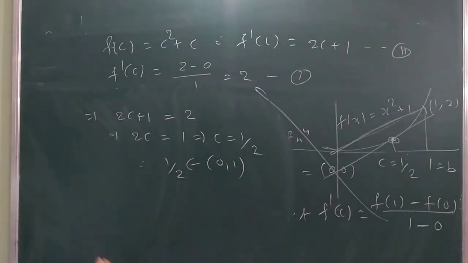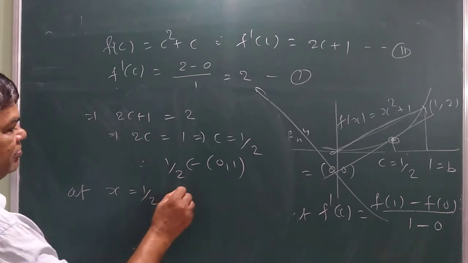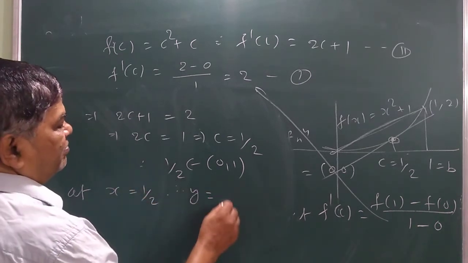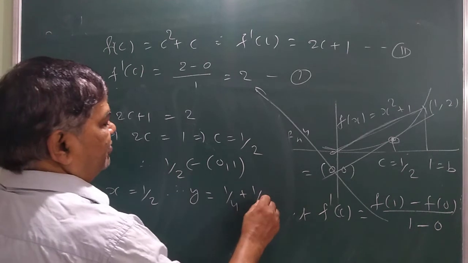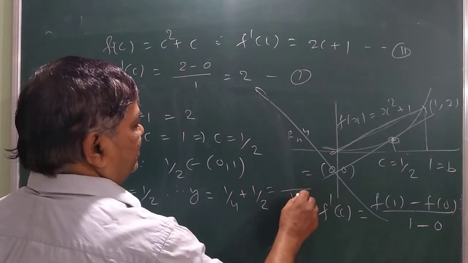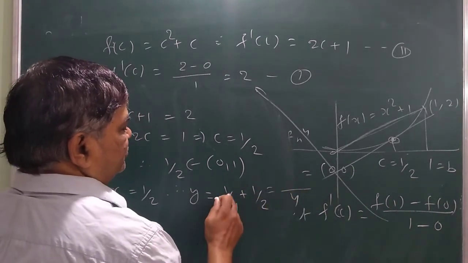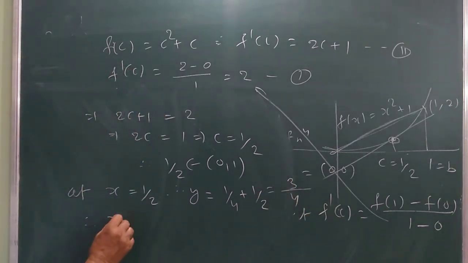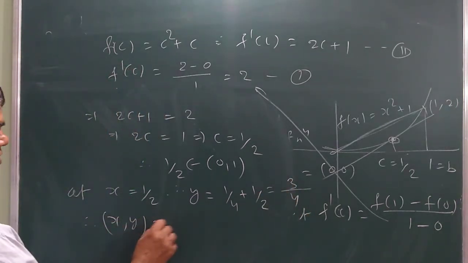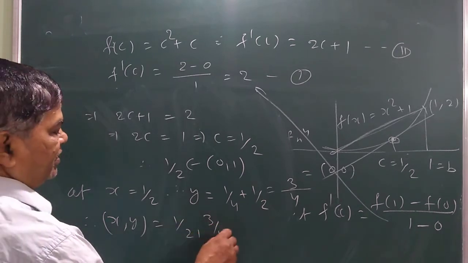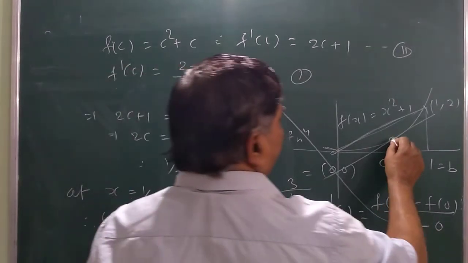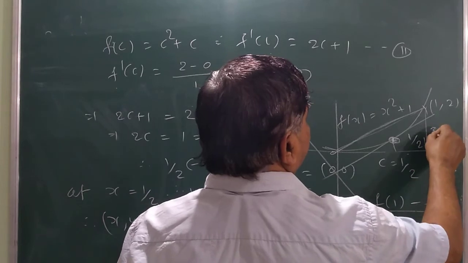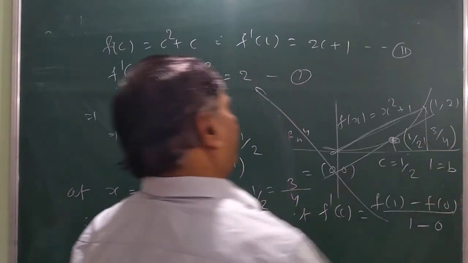Hence the point at x = 1/2. What should be the y? y = 1/4 + 1/2. Taking LCM 4, this is (1 + 2)/4, which is 3/4. Hence the point (x, y) is (1/2, 3/4). So this point is (1/2, 3/4).